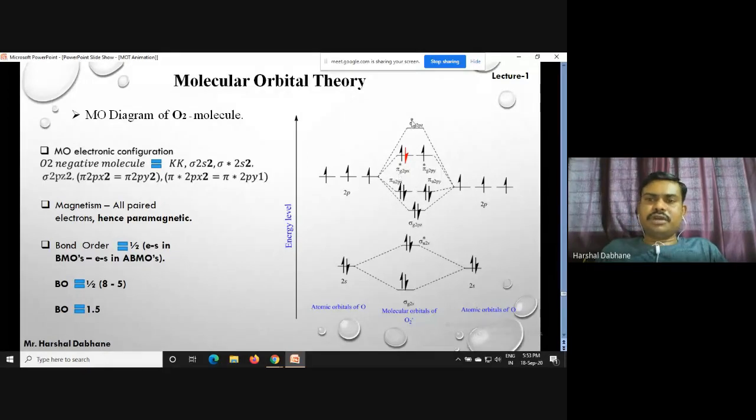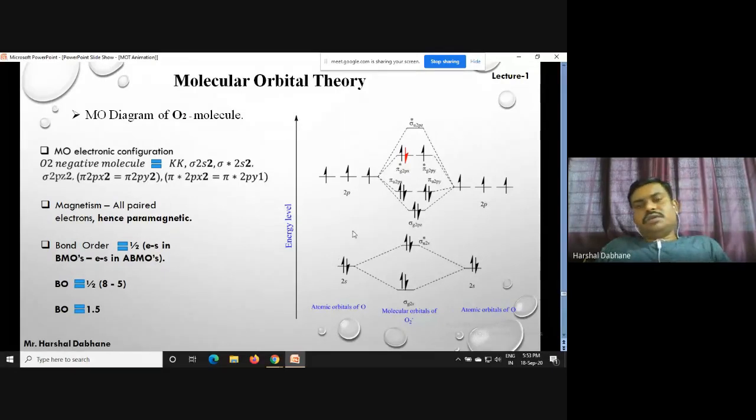Okay, so this is all about this one. So this is a paramagnetic molecule. So when we talk about the bond order, obviously we have the total electrons in bonding orbitals, that should be 6 plus this 2, so it should be 8 electrons, and this one is 5, so the bond order comes to 1.5.